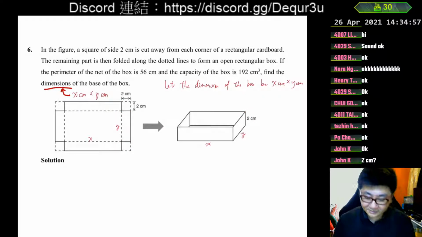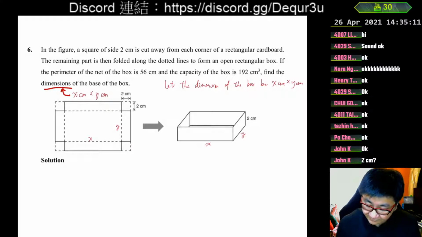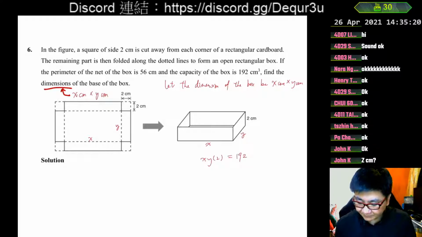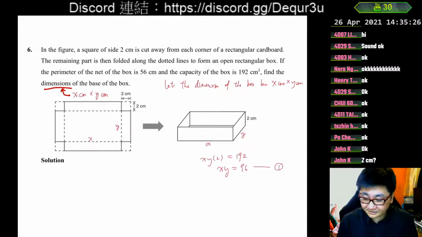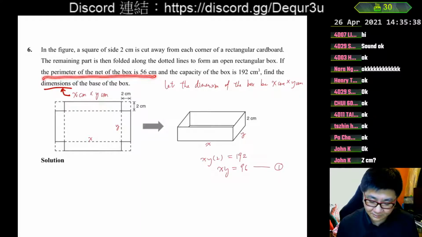So this is letting the unknowns, and then we start using the information. The capacity of the box is 192 cubic cm, then we can write the equation. It is a cuboid box, then just multiply everything together. xy times 2 will be equal to 192, and simplifying we have xy equals 96. It is equation 1. But this equation only has x times y, therefore we try to work with the other information, the perimeter of the net of the box. So we try to check the perimeter before folding.